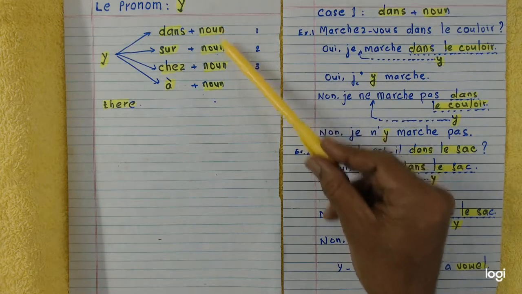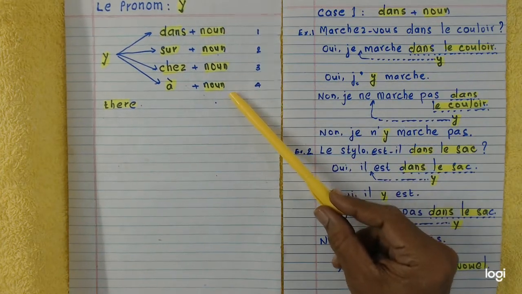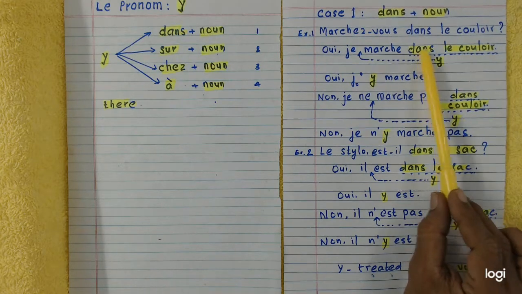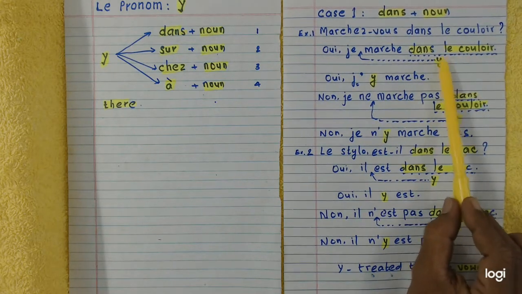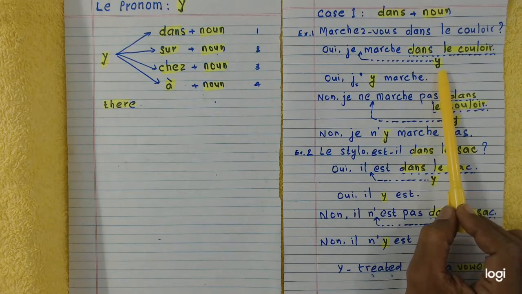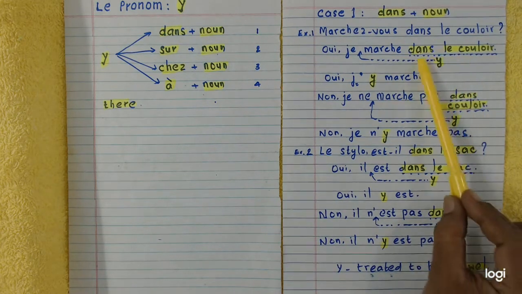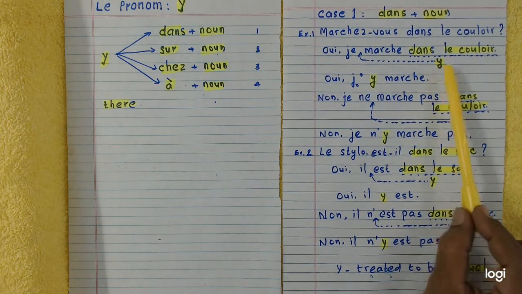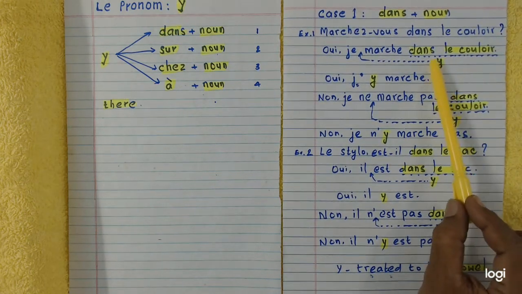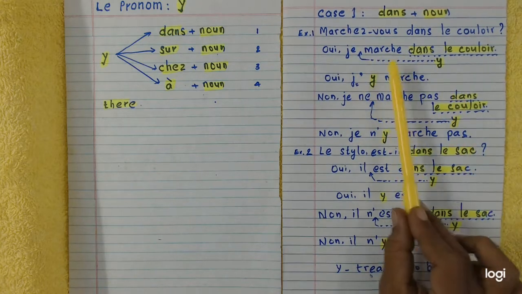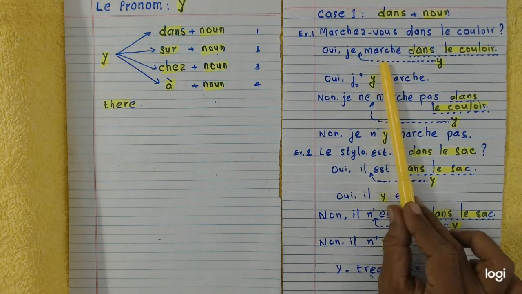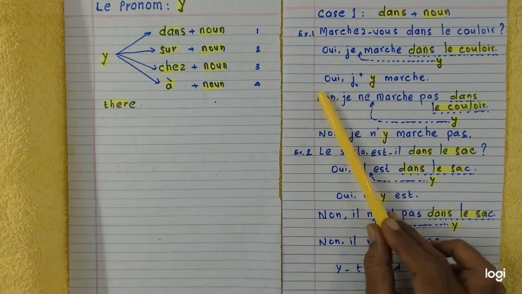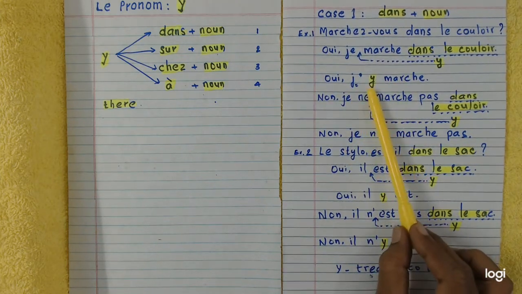So according to this pattern, we can replace both the preposition and the noun by Y, pronoun Y. So dans le couloir is removed and Y is written and Y is placed before the verb marche. So you get the answer. Oui, j'y marche. Yes, I walk there.